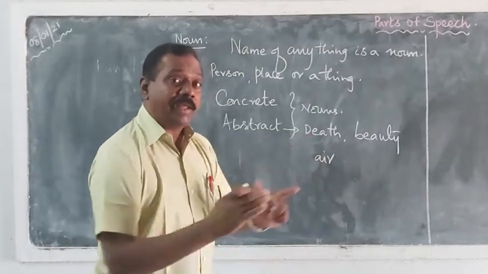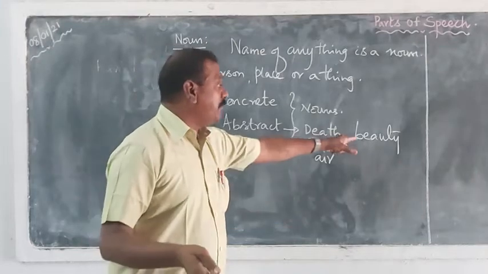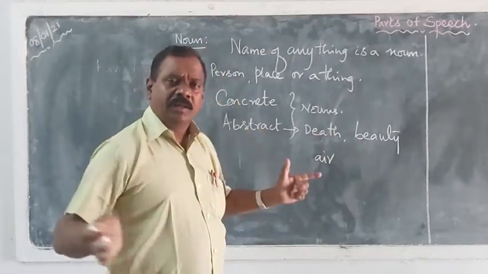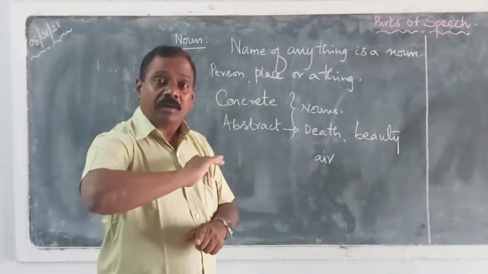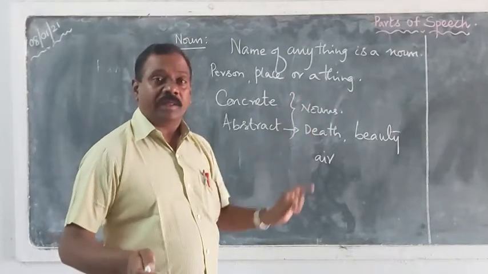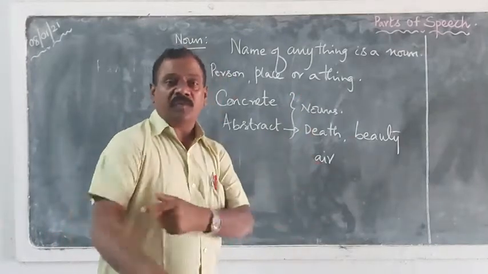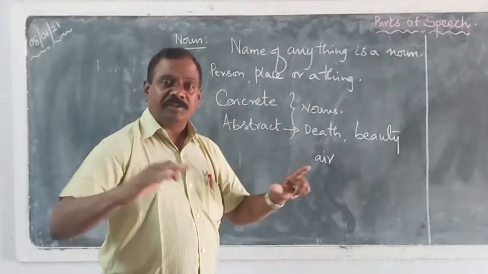We can see a dead body. But depth, we can't see. In the same way, beauty. We can see a beautiful picture, beautiful person, beautiful girl, beautiful woman, beautiful lady like that. But we cannot see the beauty separately. So this is an abstract noun. When coming to air also, we can feel. There is no physical existence or physical shape to it.